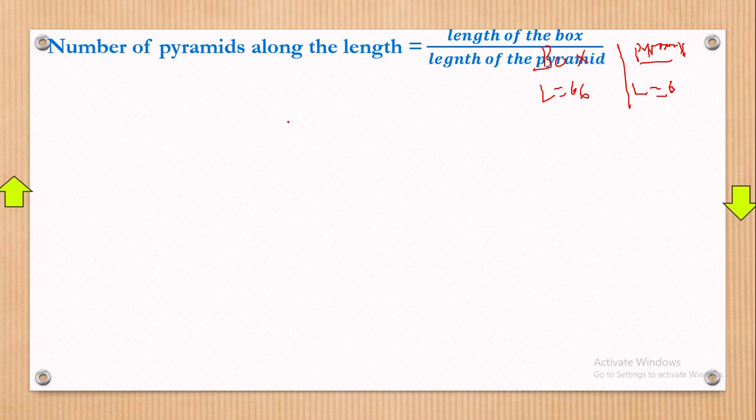Why are we starting with the box up? It's because the box is big. What is big is what you put up. The box is big, and the pyramid is small. Okay, now with that, let's proceed.